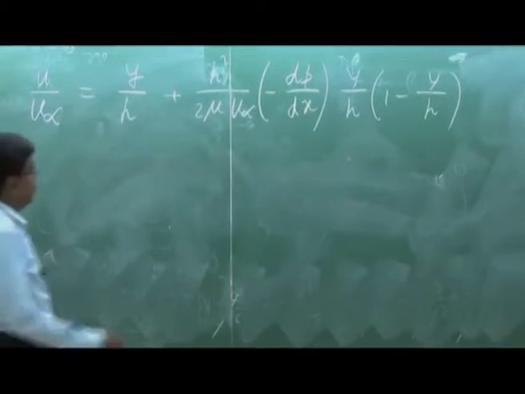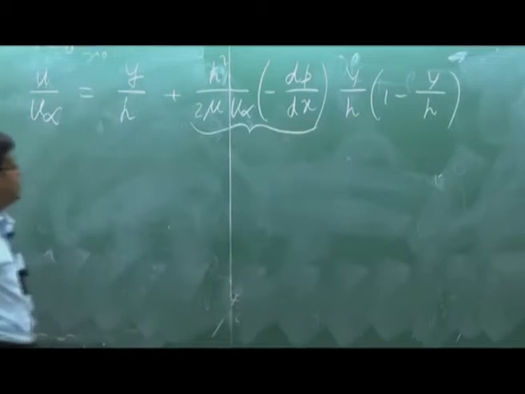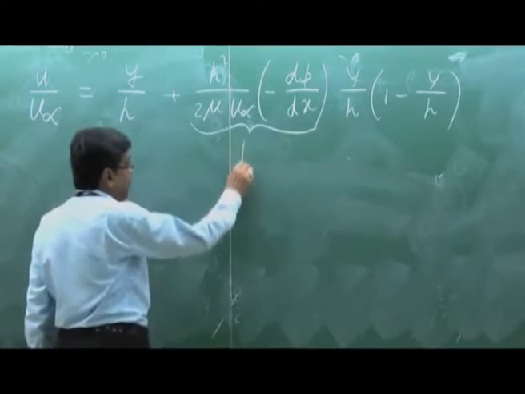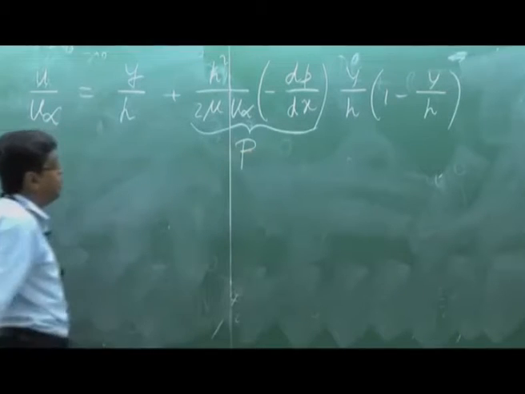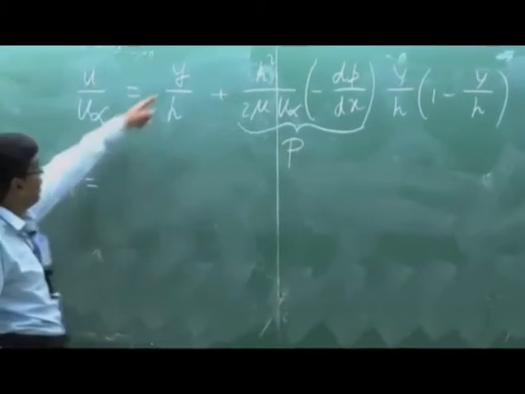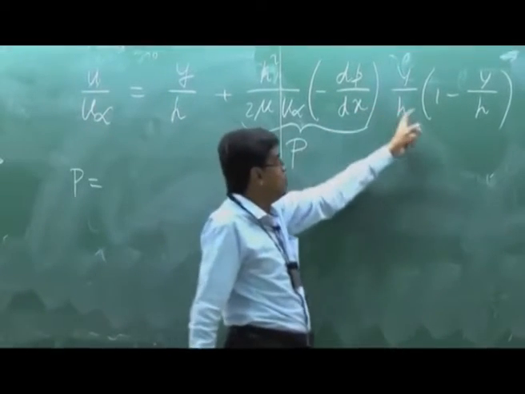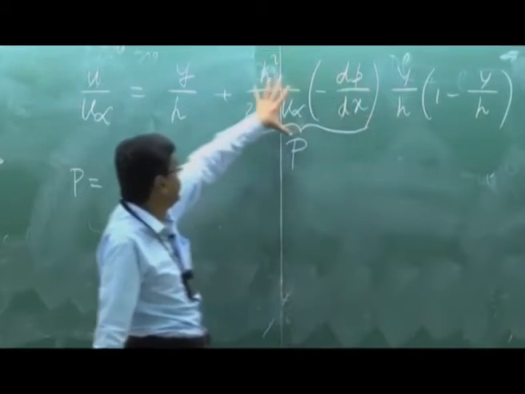Now, this term is represented by capital P, which is known as the non-dimensional pressure gradient, because this term is non-dimensional. y by h is non-dimensional, u by u infinity is non-dimensional. This is a non-dimensional variable, so this has to be non-dimensional.